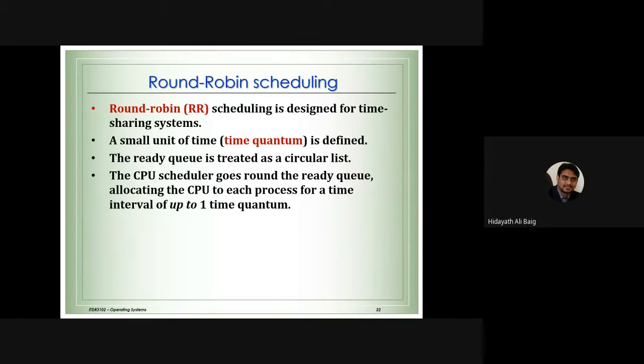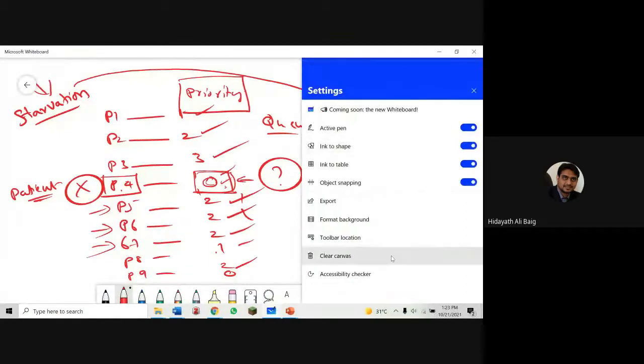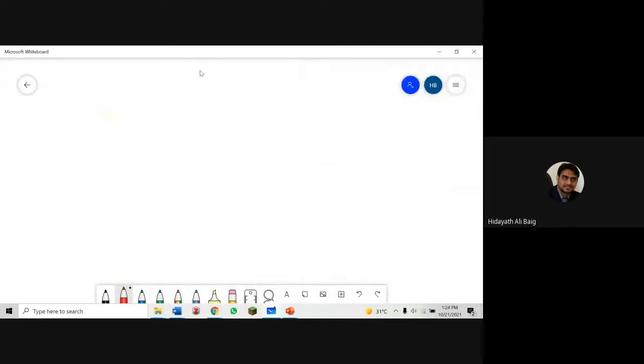Now round robin is like playing a game. I will tell you the example. Now we understand some algorithms.